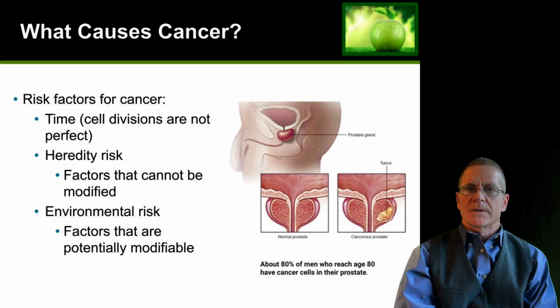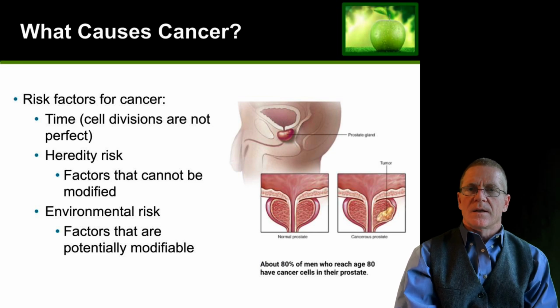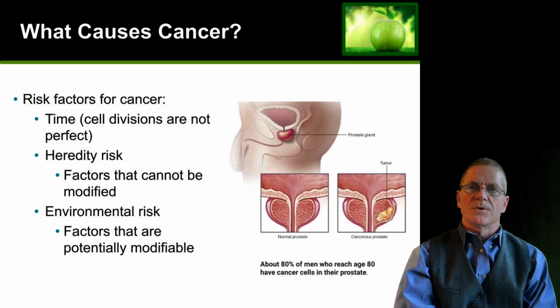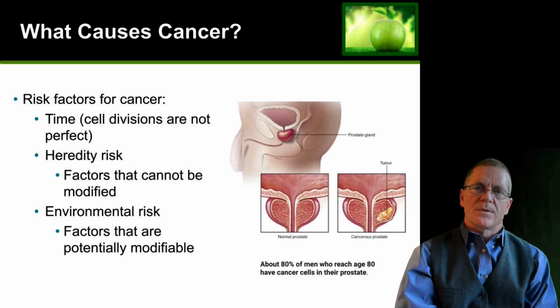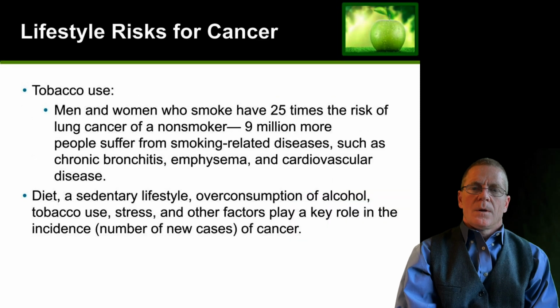And then there are environmental risks, things that we contact that can damage DNA in our environment. We should try to reduce and avoid contact with cancer-causing agents. Sometimes those are in foods, sometimes those are in the air we breathe, sometimes those are things that we touch, chemicals, and so forth. One of the largest environmental risks for cancer would be tobacco use.